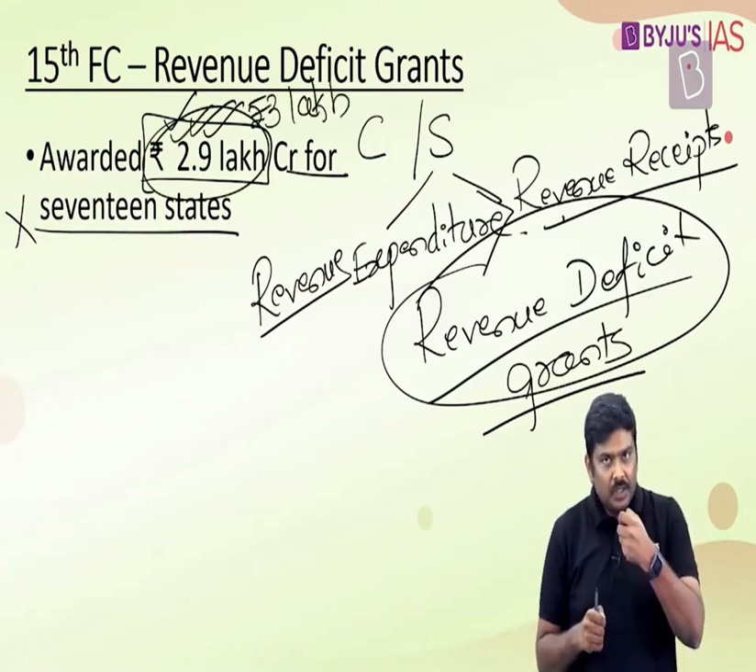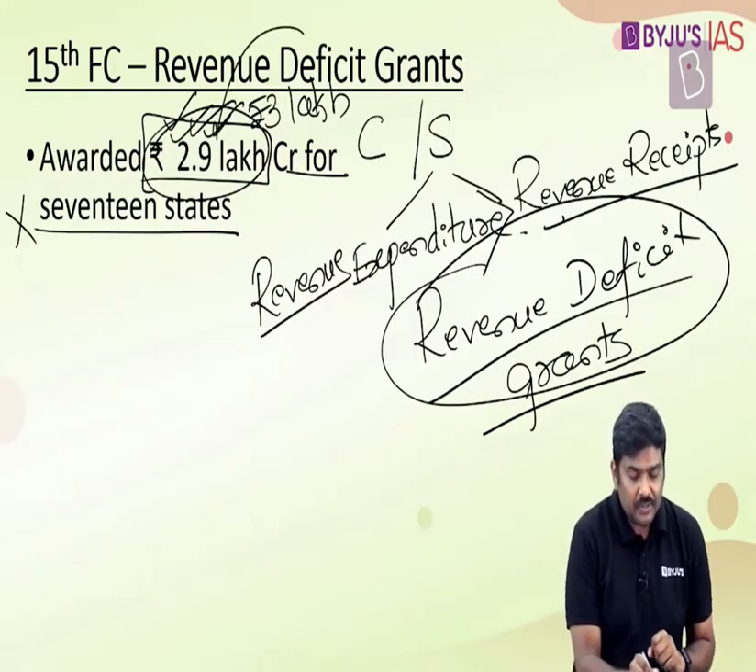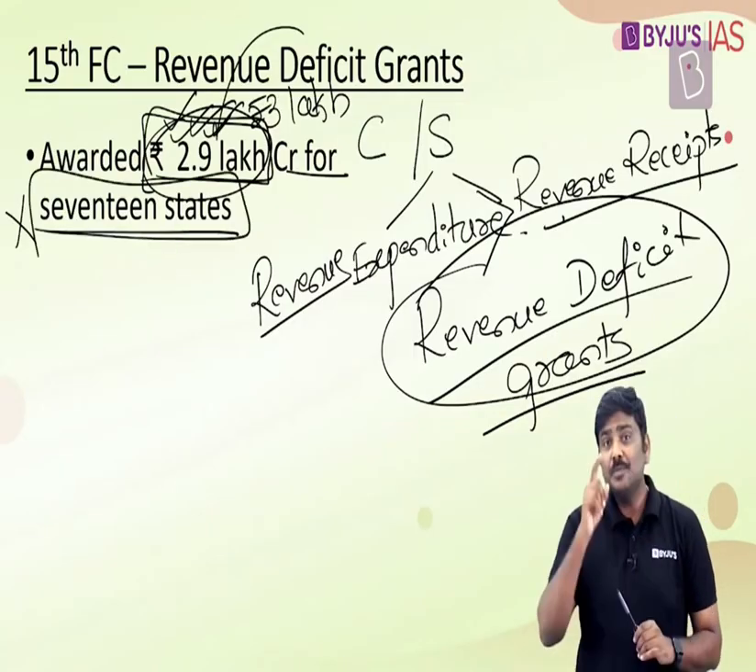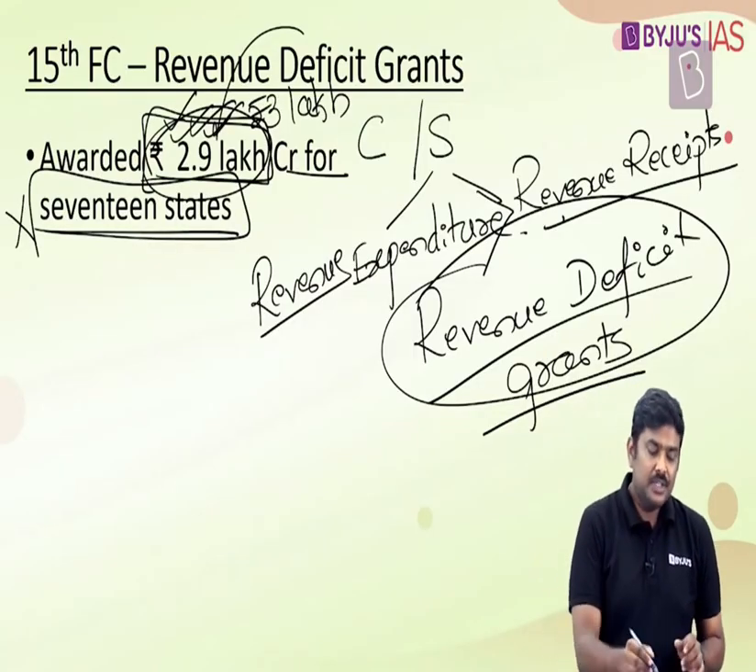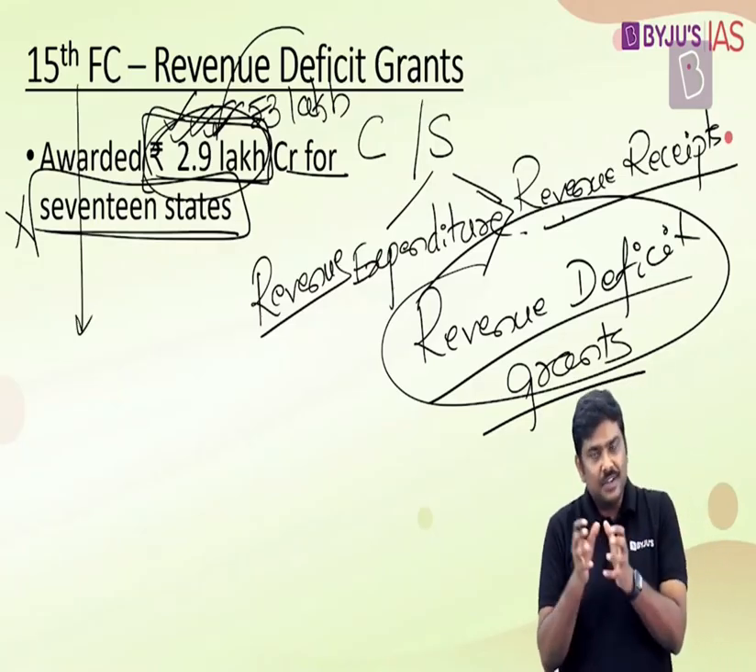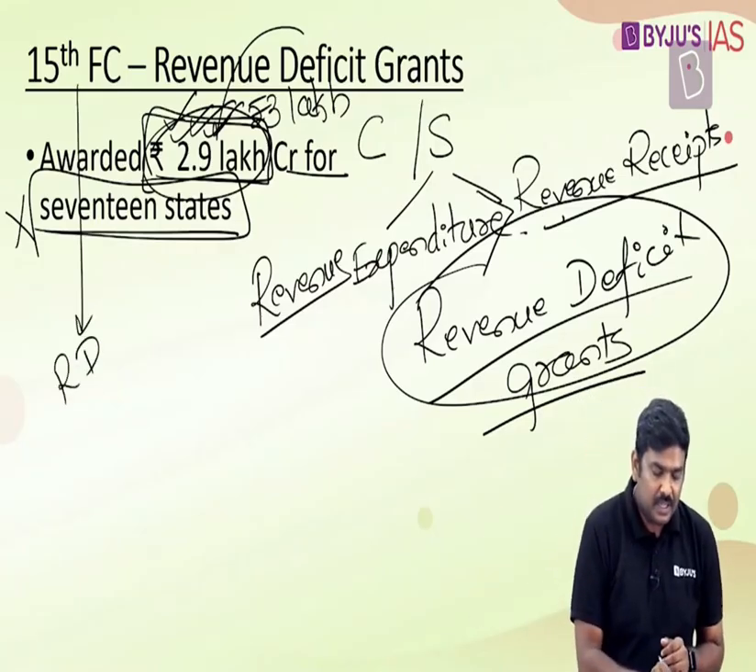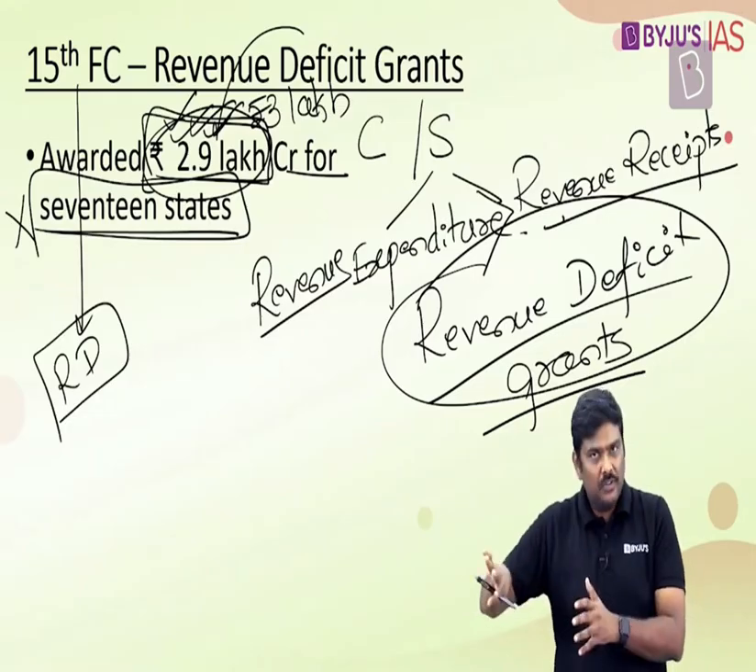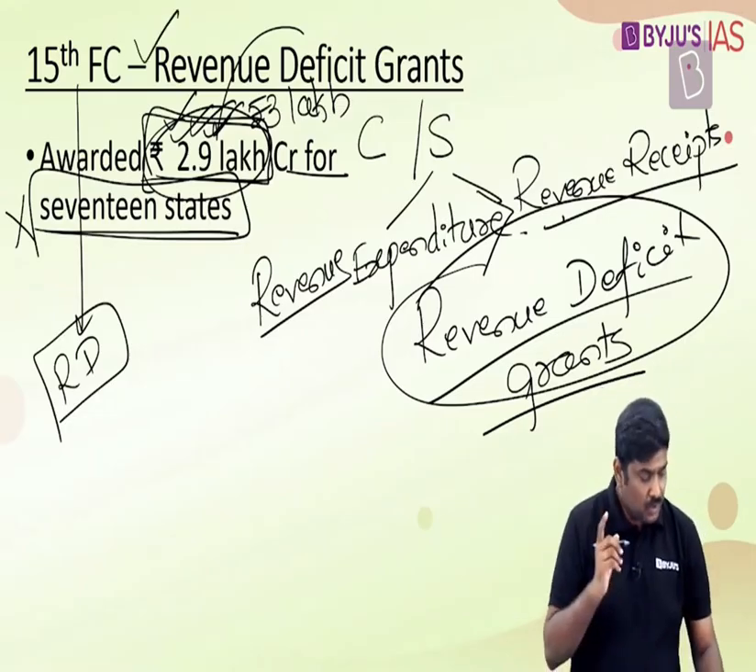Anyways, for the awarding period, the amount of revenue deficit grant which has been recommended by the 15th Finance Commission is 2.9 lakh crore rupees. And please remember, this has been provided for 17 states and not all the states. In addition to this, the 15th Finance Commission has also asked the states to address this issue of revenue deficit, reduce this to zero over a period of time, nullify this revenue deficit. This is with respect to one grant, the revenue deficit grant.